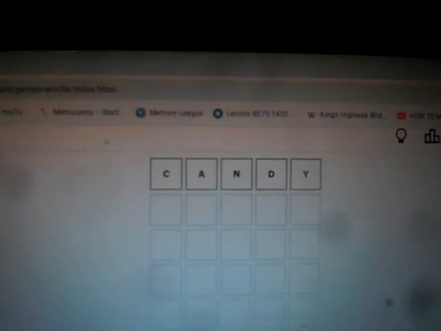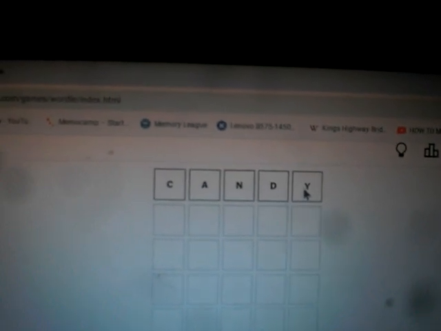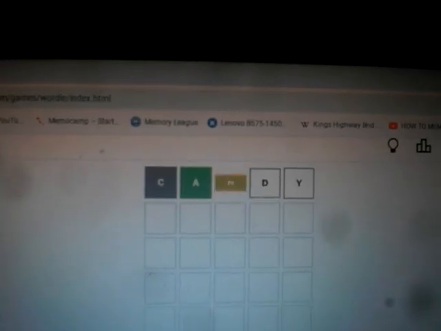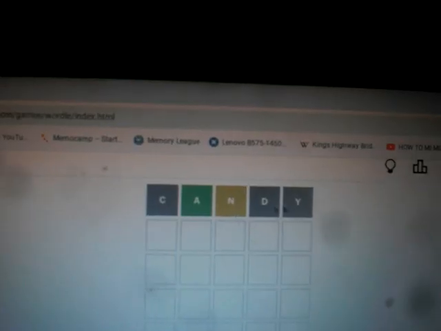So happy Sweetest Day. Now, I normally would not use candy because the Y is not in my ETAOIN SHRDLUC system, but the other four letters are good, so let's give it a roll. Okay, that's not bad. The A, green in that second position. The N is tan, so it's either here, here, or here.